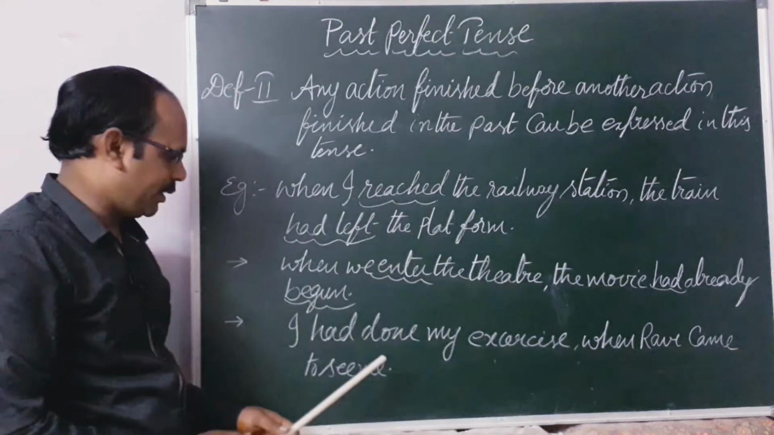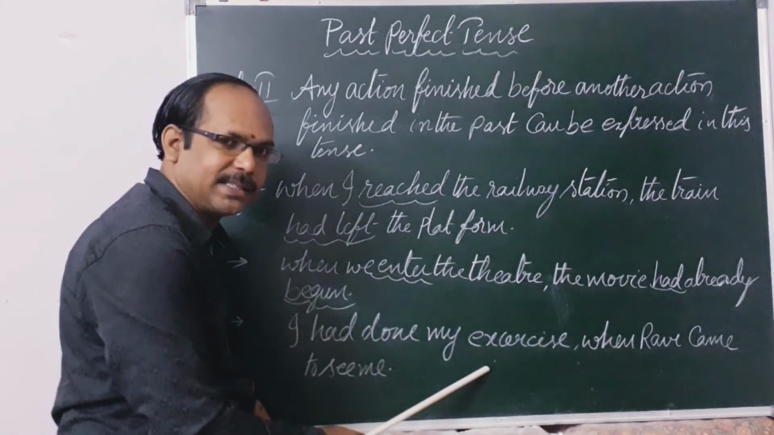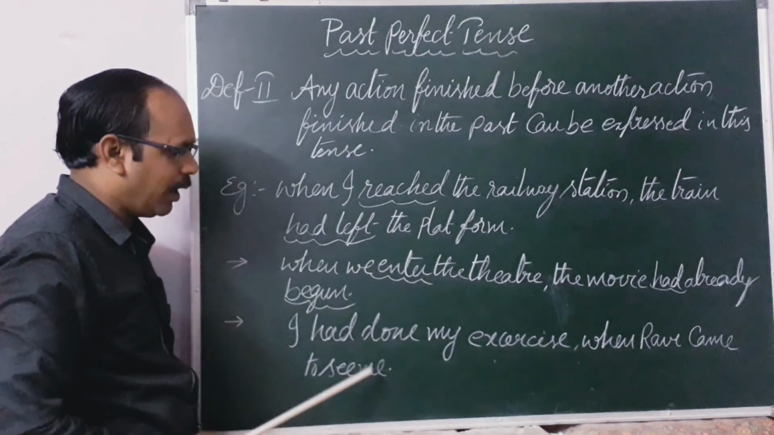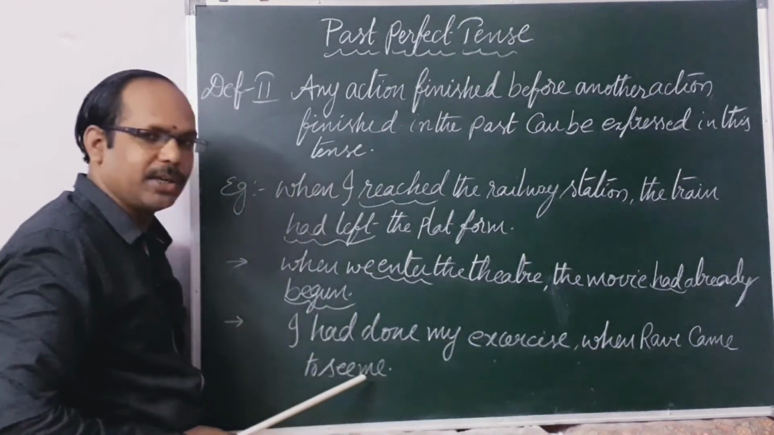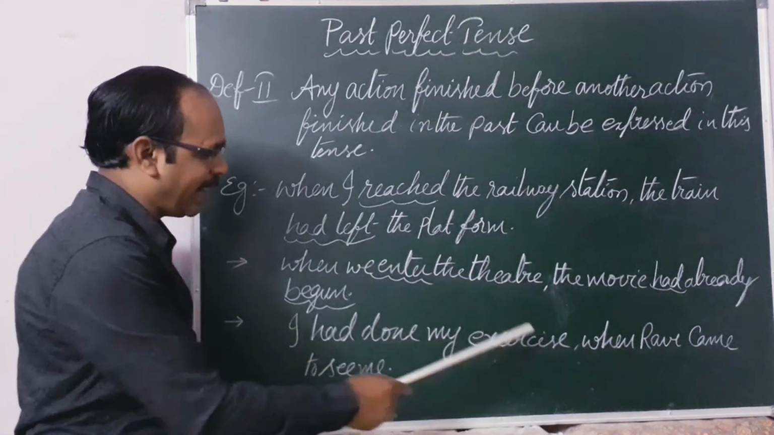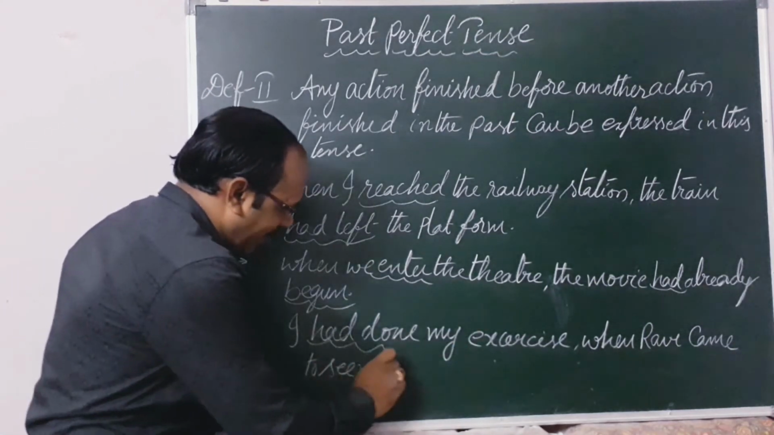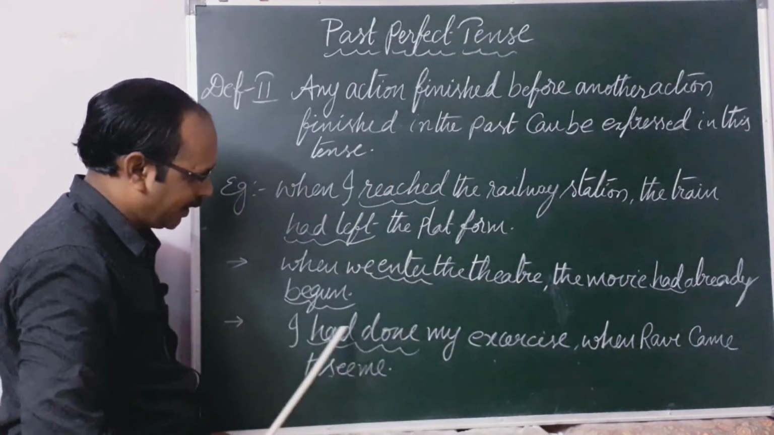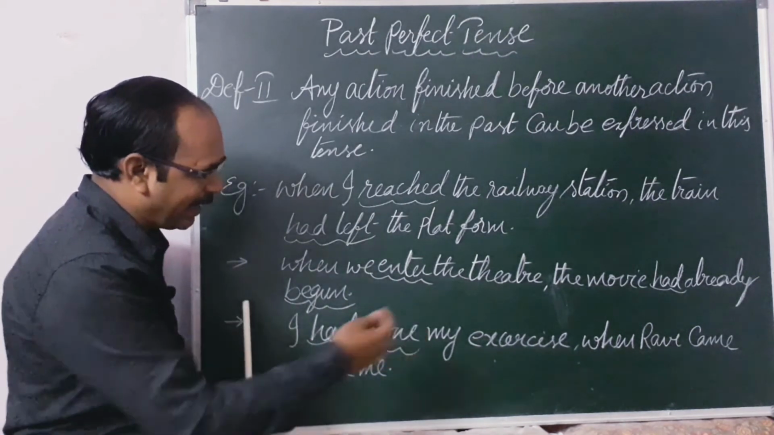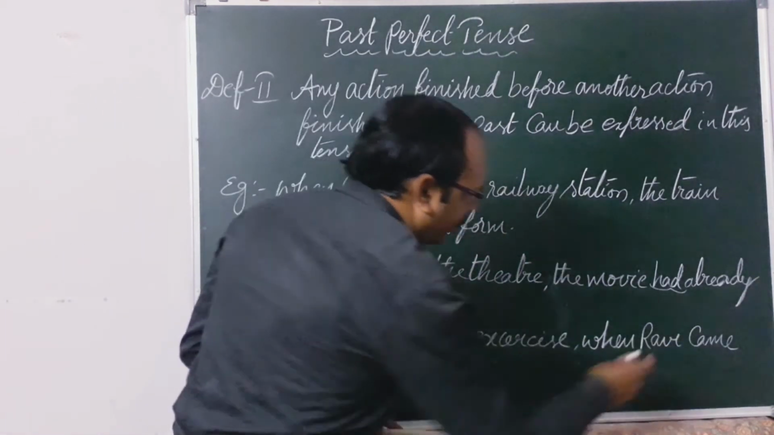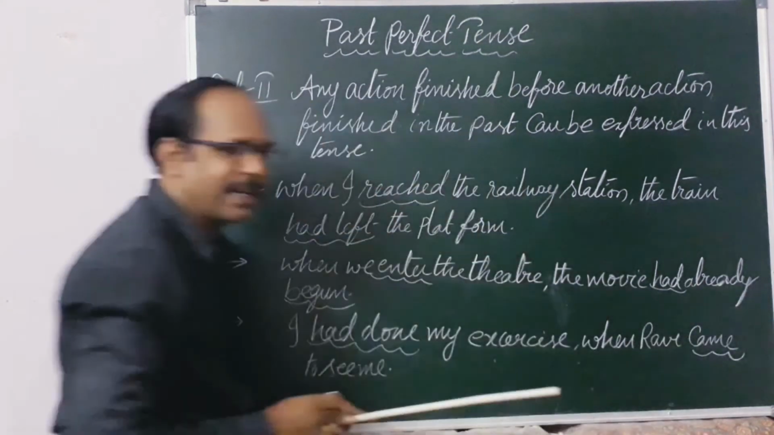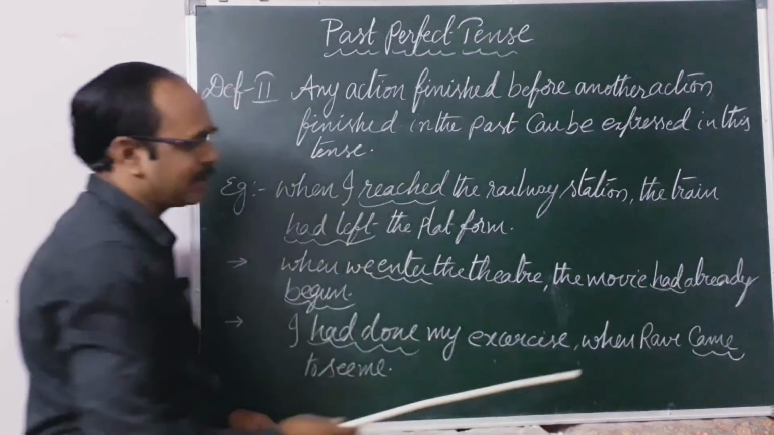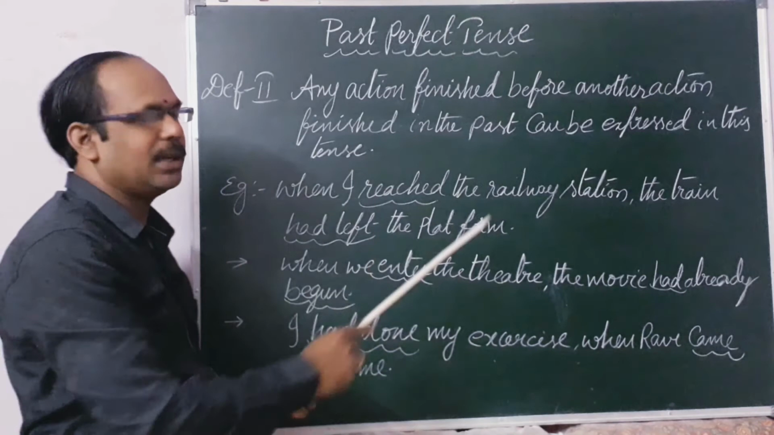And the third sentence, I had done my exercise when Ravi came to see me. Of the two actions, which action was done first? I had done my exercise. My exercise had finished. This action was done first. That's why you have to express it in past perfect tense, had plus V3. What is the second action? Ravi came a few minutes or seconds later. So that action should be expressed in simple past. My dear students, I think you understand this definition.